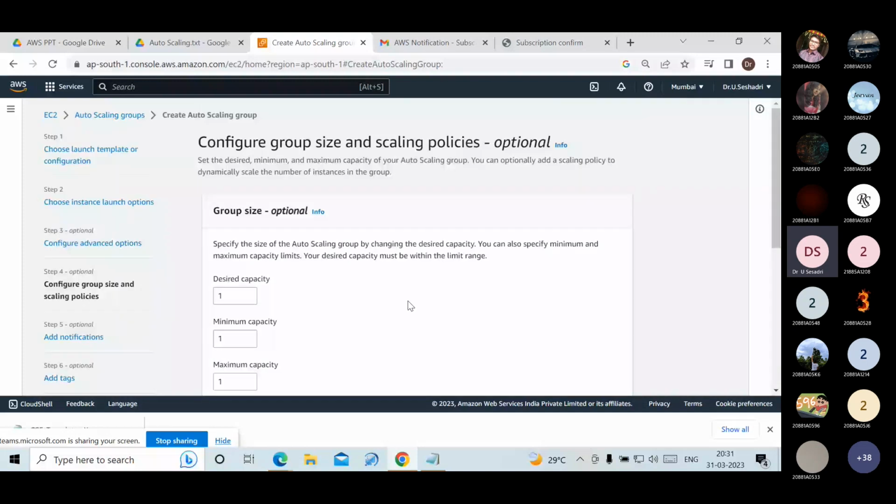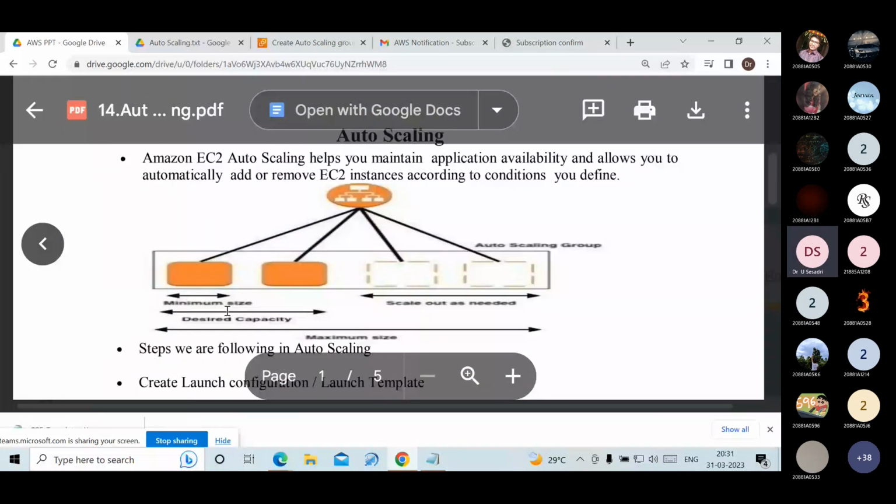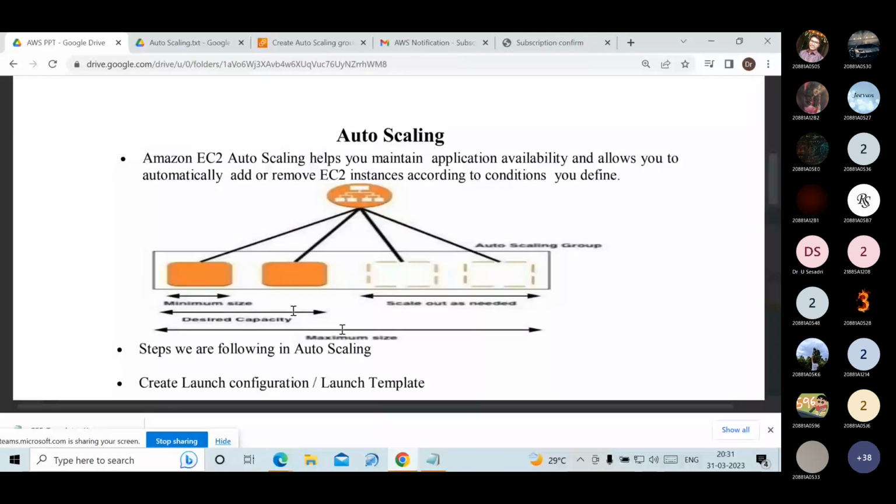Now observe very carefully. Desired capacity. We have to give the desired capacity more than the minimum capacity. In my web server, a minimum of 2 servers are required, so for desired capacity I am using 2 servers. For the auto scaling feature, these 3 things we have to set: minimum size, desired capacity, and maximum size.